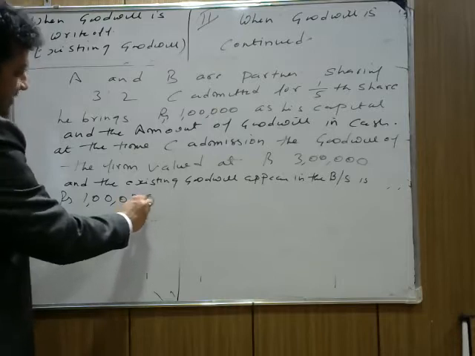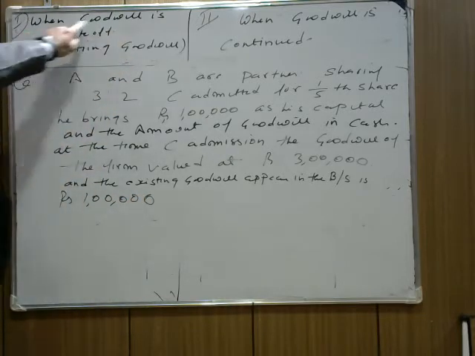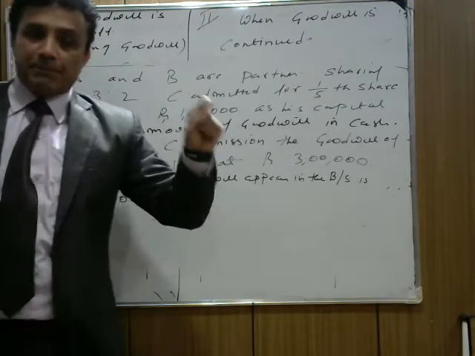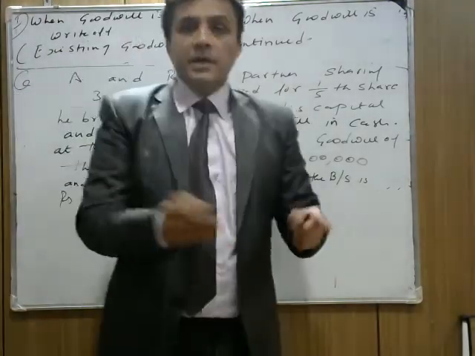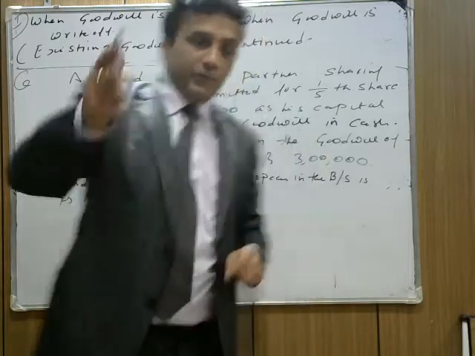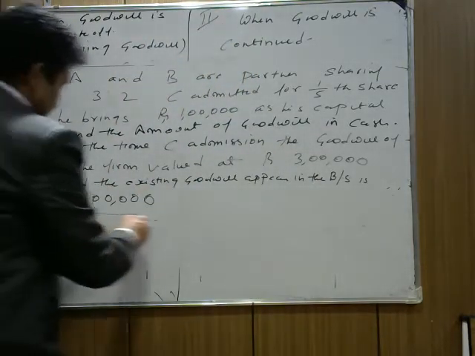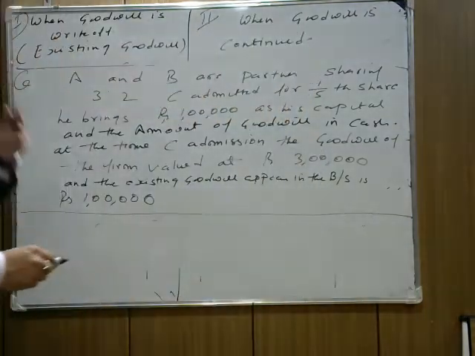Now what does case 1 say? Understand, when goodwill is written off, the old goodwill, the goodwill which appears in the balance sheet, should be immediately written off. Is it clear? Now what will be the entry? Why do we choose this method always? Now I'm solving here. Please look carefully, then you note down afterwards.